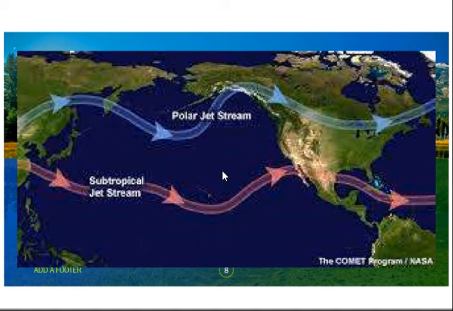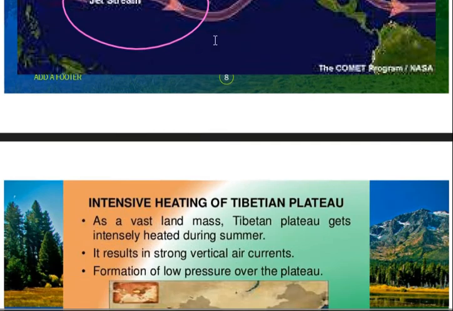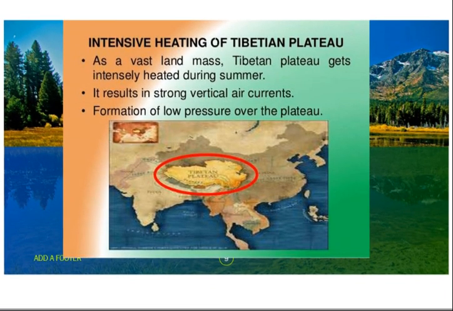Even this we have covered, how tropical and subtropical jets are influencing the monsoon in India. Next, that is the last part, the last factor affecting the Indian monsoon system. I have already told you, in summer there is heating of land.